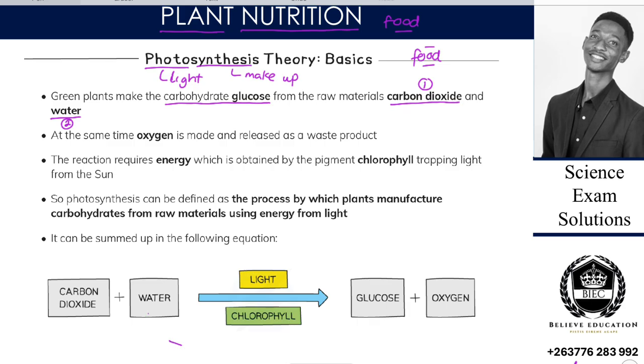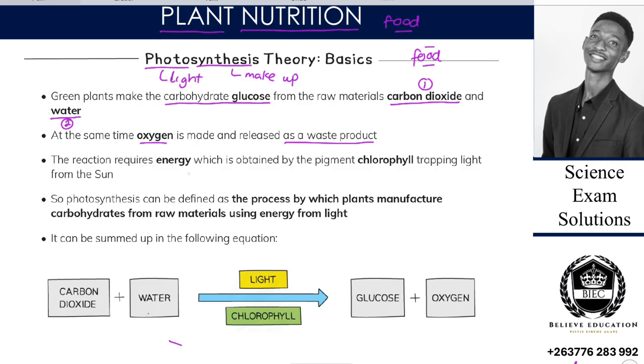So on point number two, at the same time, oxygen is made up and released as waste product. So parinogadzira food yaro richishandisa carbon dioxide and water, richabva raburitsawo oxygen as a waste product.